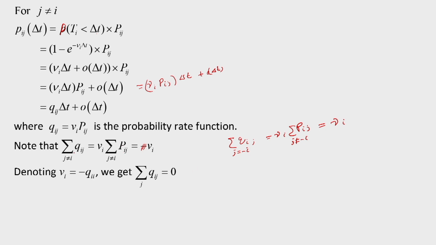Here we got the summation of qij, j not equal to i, that is equal to nu i. Therefore if I let qii is equal to minus nu i, then I will get this sum equal to 0. So that way, the sum of the probability rate function qij over all states must be equal to 0.